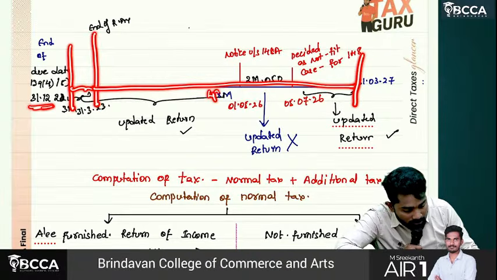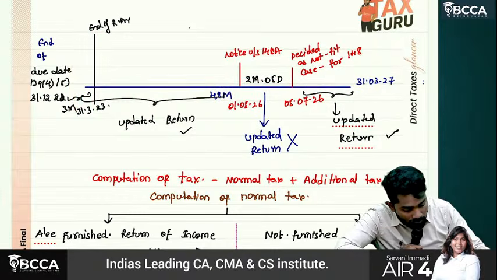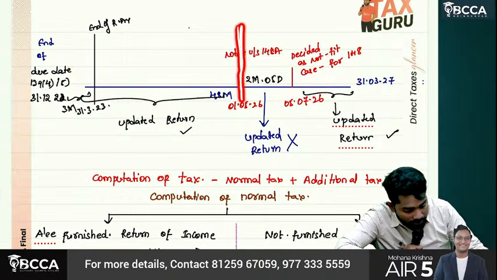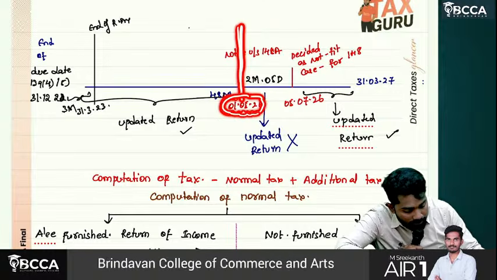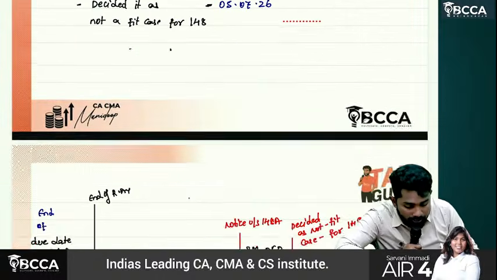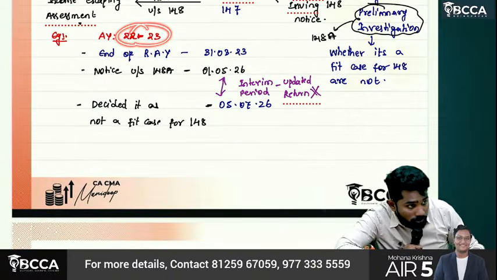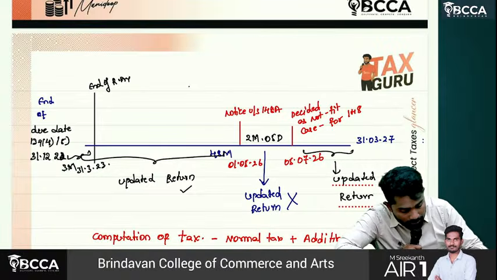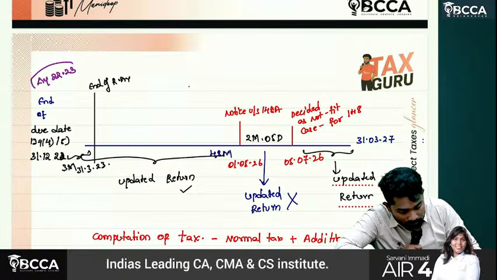How many months is there, sir? 48 months. Now notice under section 148A is issued on 1st May 2026. Notice with respect to which year, sir? This is assessment year 22-23. Let me tell you, write down once again. Assessment year 22-23 related.